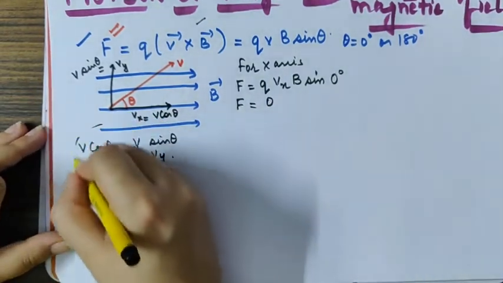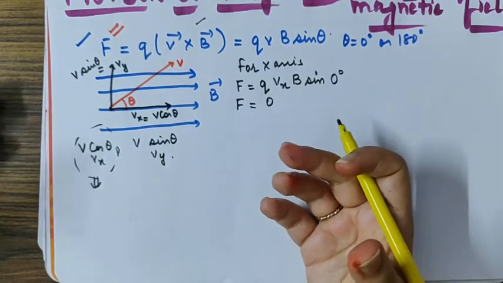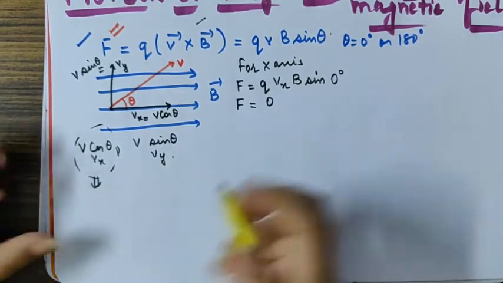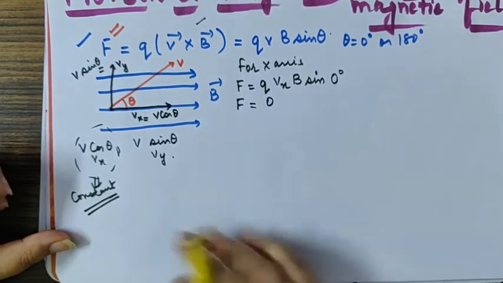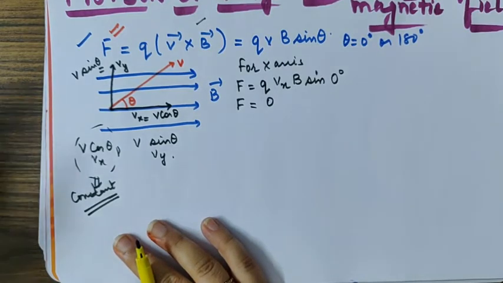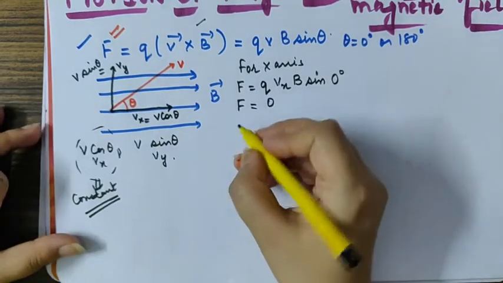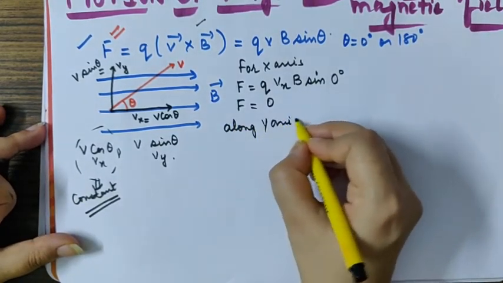That means this velocity component would move as such, as if it is not acted upon by any force. So velocity along the x-axis will remain constant, can never change, because it is moving parallel to the magnetic field and should experience no force.